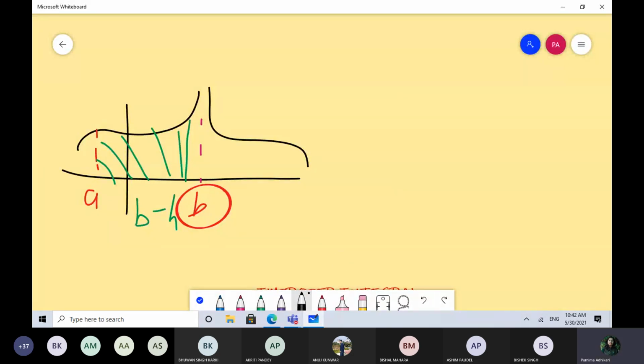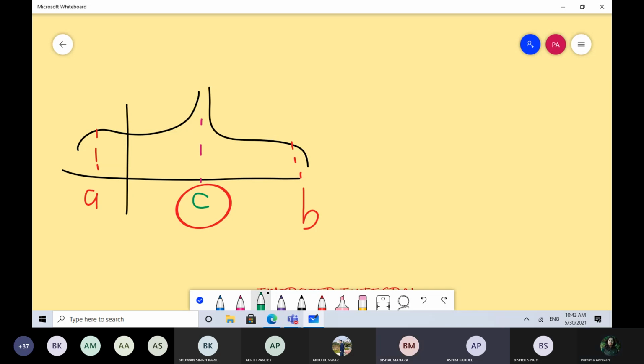We can have one more situation. Let's use this graph only. Let's say that your function is discontinuous at point C, which lies in between A and B. अब A देखि B सम्मको area, how to find out? Your problem lies at C. C लाई ब्रेक गर्ने, एउटा चाहिँ A देखि C minus H सम्म, C plus H देखि B सम्म.